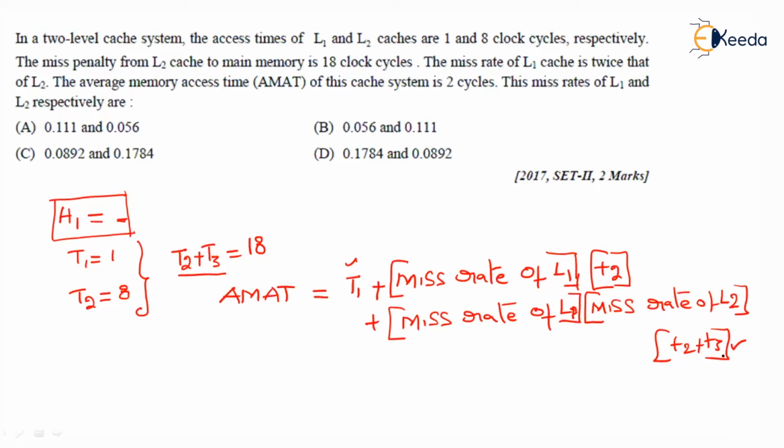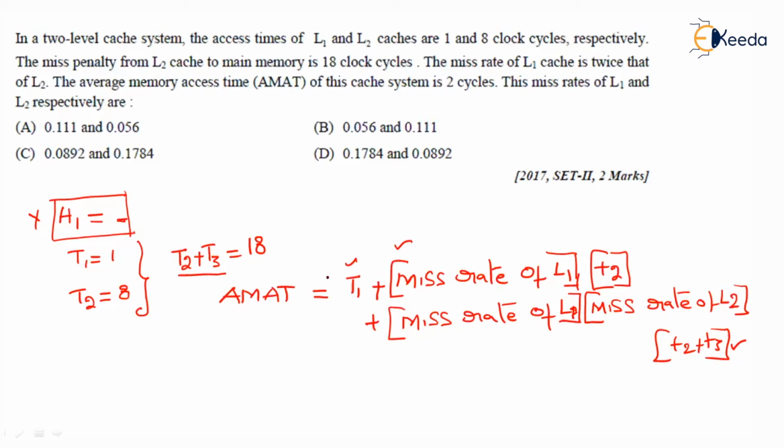This formula we need to use whenever we are not provided with the hit ratio. In fact, it is just a simplified form of the actual formula of average memory access time. Just remember, when we are not provided with the hit ratio, we use this one all the time.